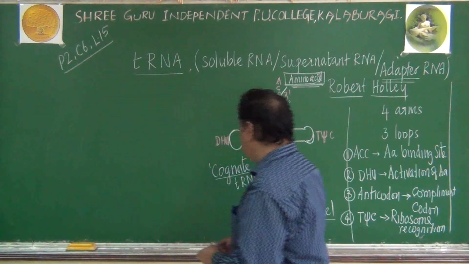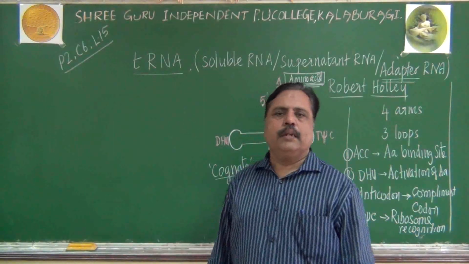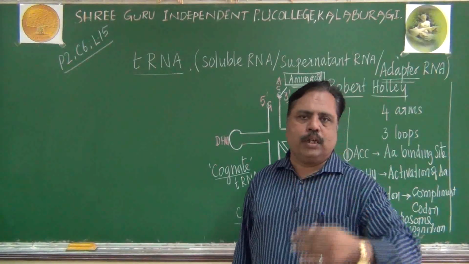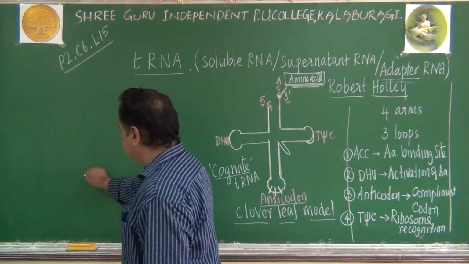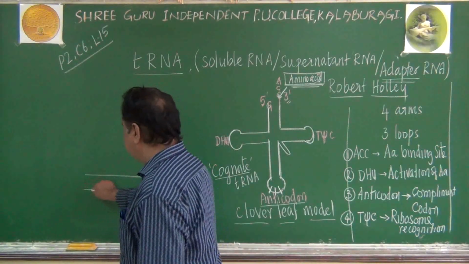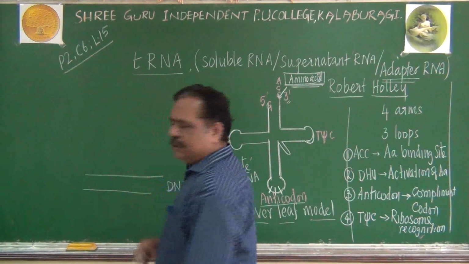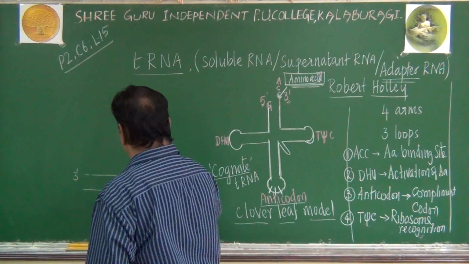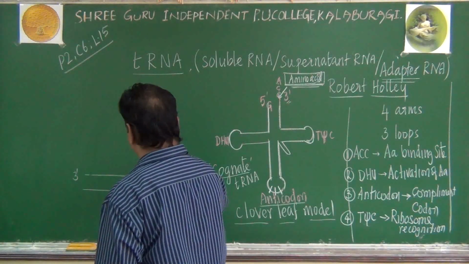After learning about the cognitive nature of tRNA, we can come to some interesting aspects now. Just try to understand this point. There is a DNA molecule. This DNA molecule has 2 strands. The strand with the 3', 5' end will act as a template, as we have seen.